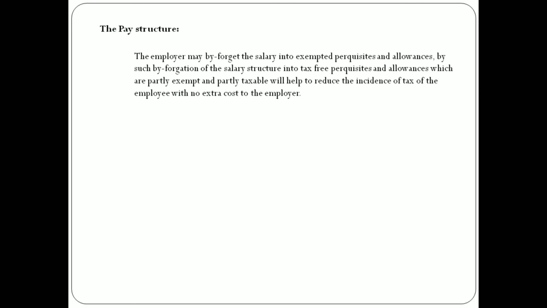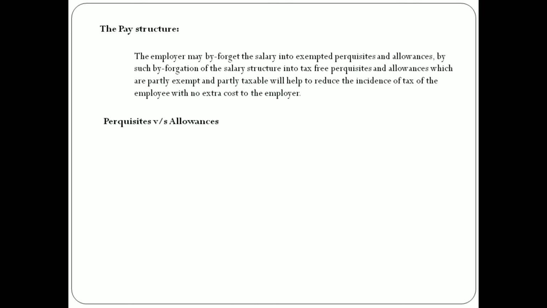When the employee is asked whether he needs perquisites or allowances, he has to opt for the best one through which he can save more tax.